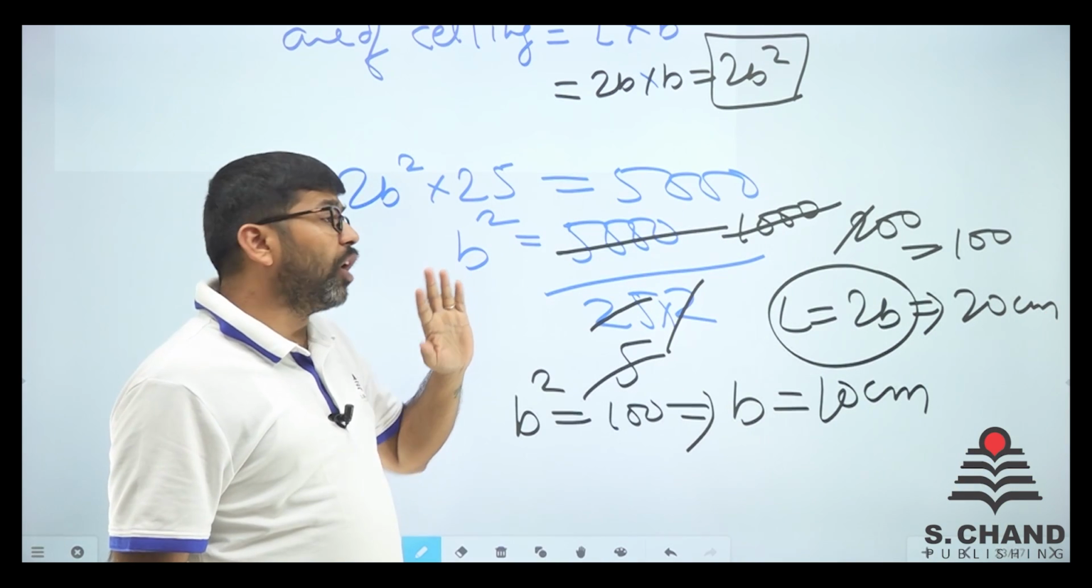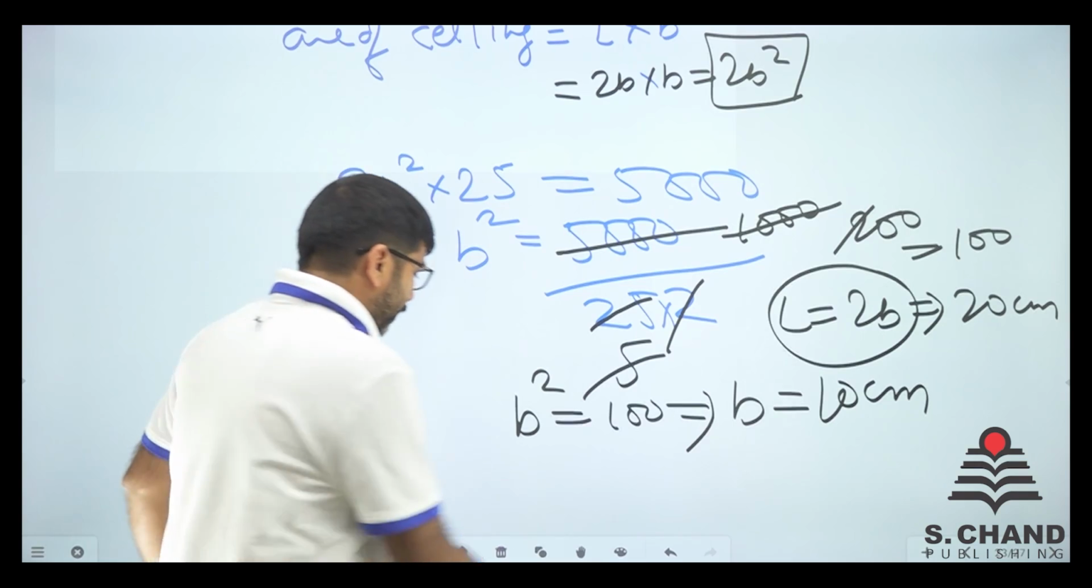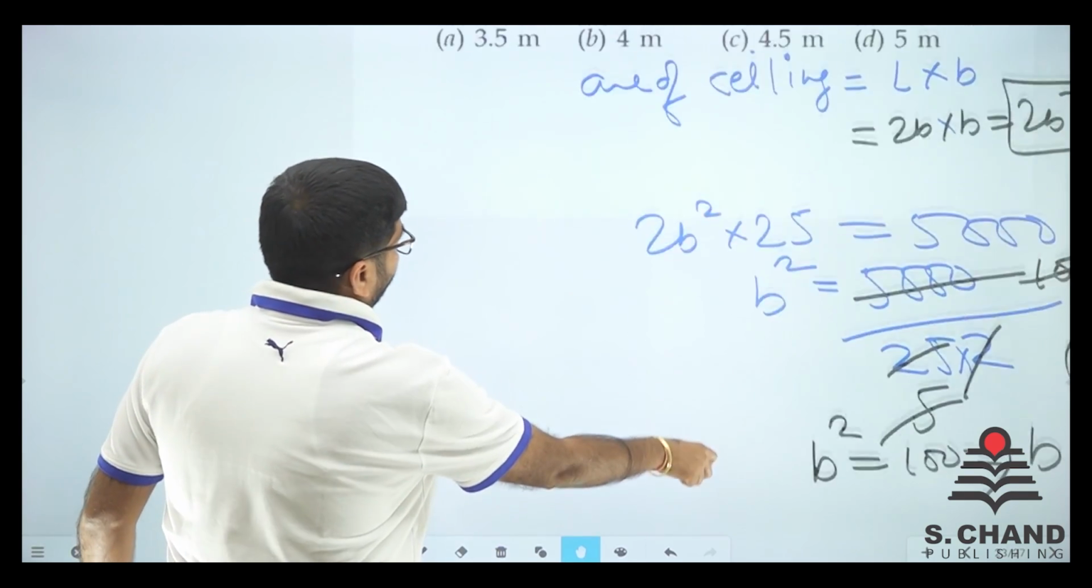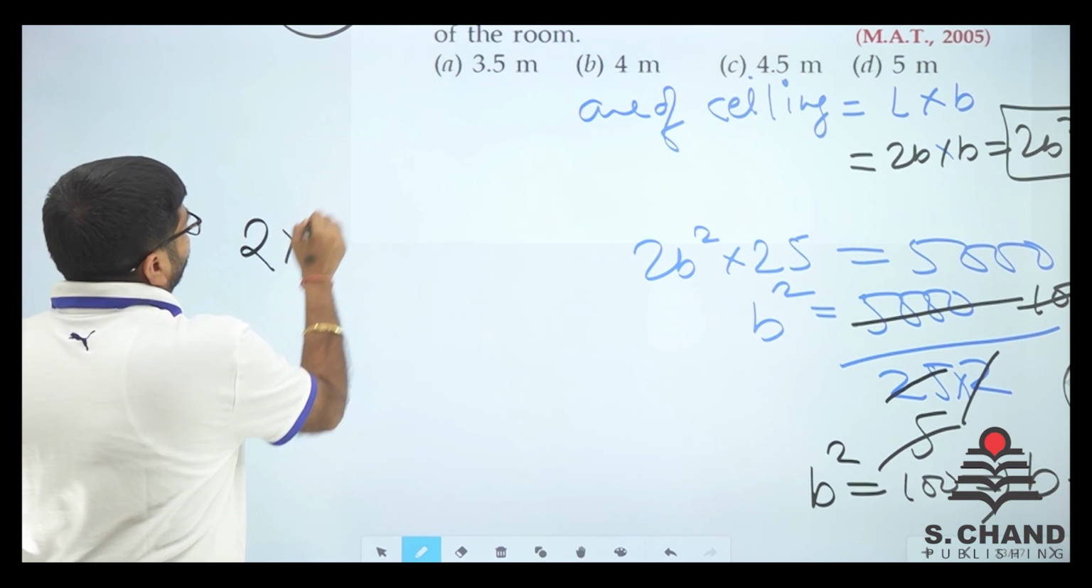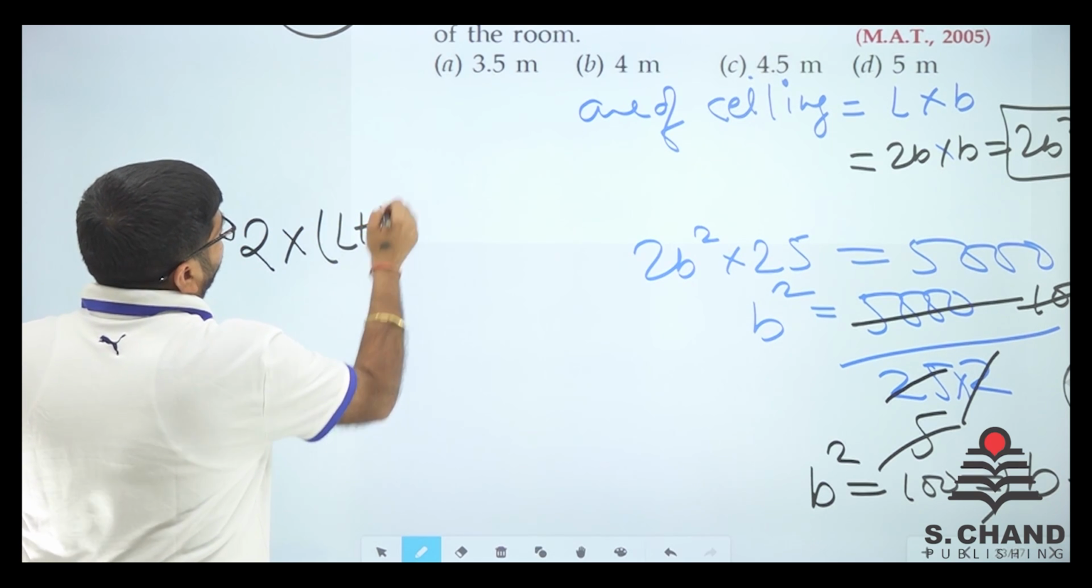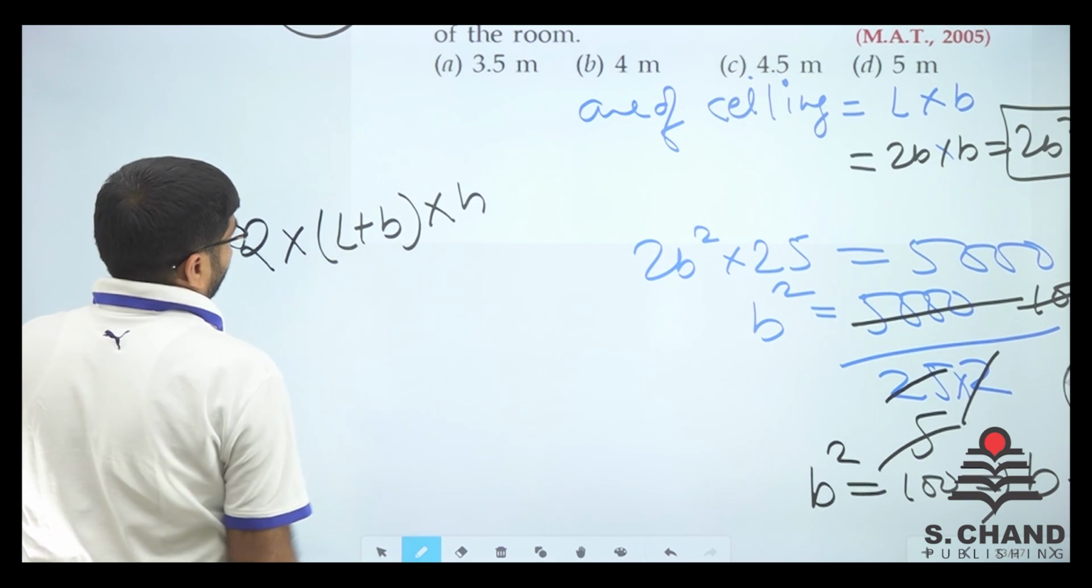Now what is the formula of area of 4 walls? Let's see. The 4 wall formula is 2 into (L plus B) into H, if you remember.